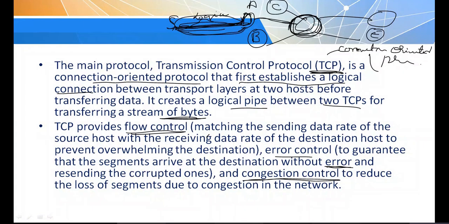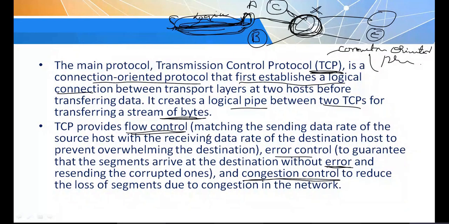So due to congestion, what happens? There is loss of segments due to congestion in the network. There is a time given for a particular packet to reach the destination, and within that time it has to go. Otherwise, that packet will be lost.